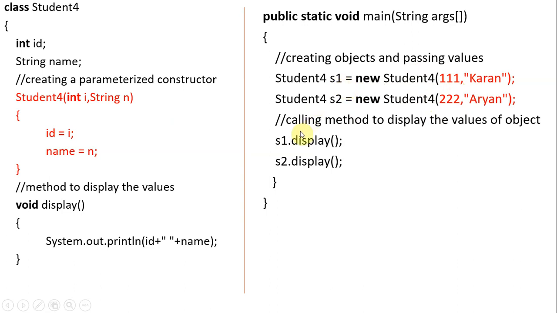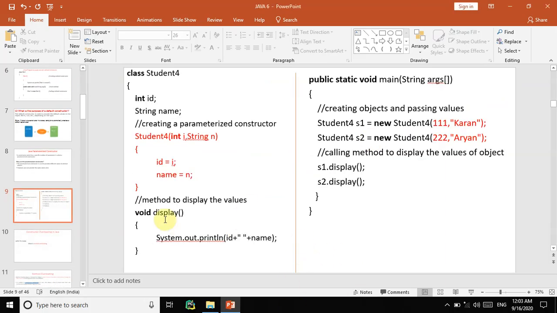S1 dot, if it is some method name like student5, student5 in brackets, 111 comma current, we have to pass the values. If it is a normal method, we have to specify it like that. I will explain. For example, if it is a normal method, int a, so it is a constructor, it is a normal method.